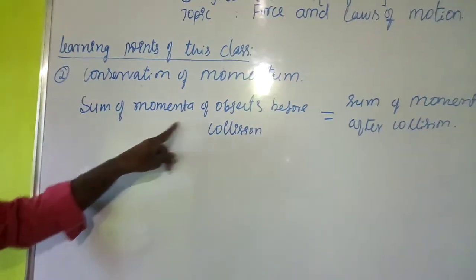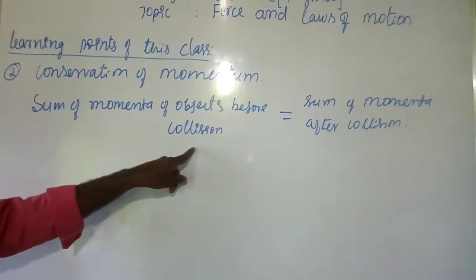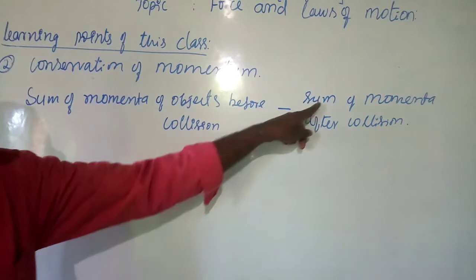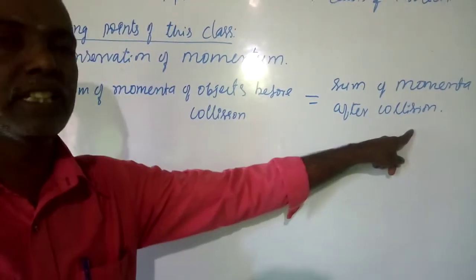Sum of the momenta of the objects before collision, before they hit each other, is equal to the sum of the momenta after collision. So conservation of momentum means the sum of the momenta of the objects before collision is always equal to the sum of the momenta after the collision of the objects.